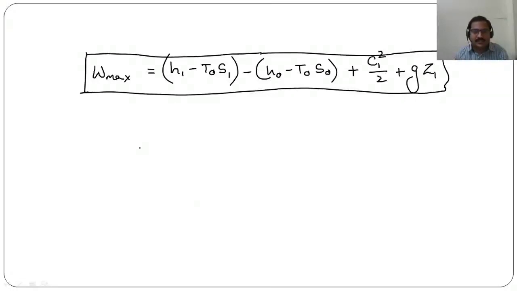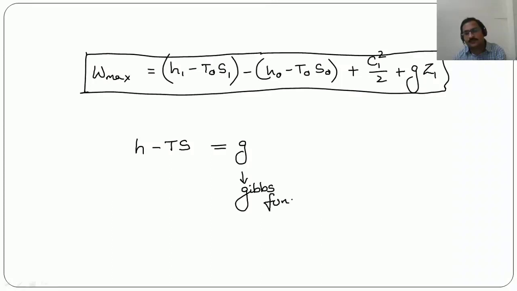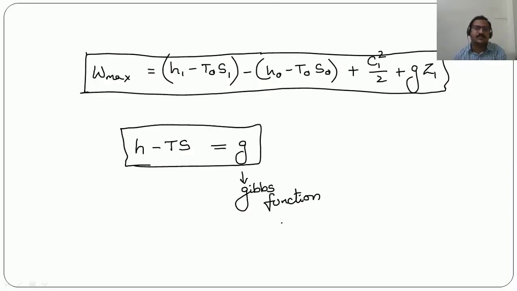Now this term H minus Ts, we call this as G, which is nothing but the Gibbs function. So H minus Ts is nothing but the Gibbs function G. Try to understand this carefully.